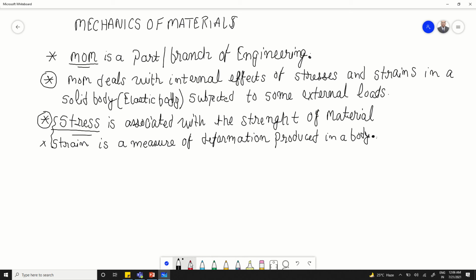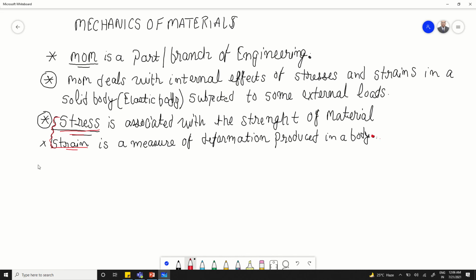So we cannot study the designing of these members using any other concepts other than stresses and strain. So that is the reason stresses and strain plays a very important role in designing of various type of structures. Okay, now see,